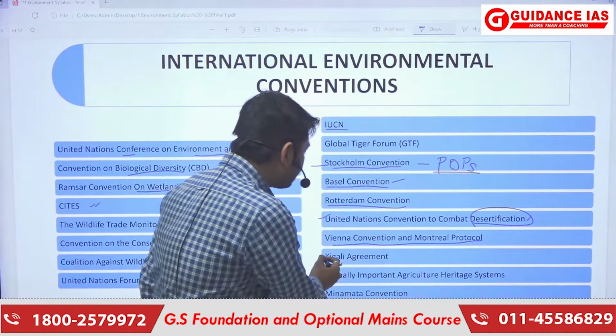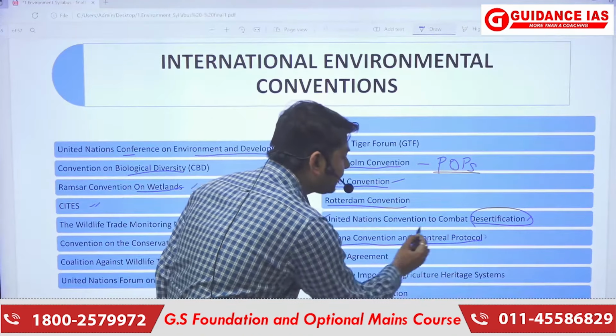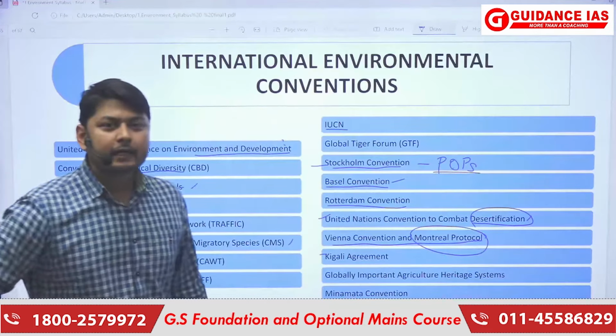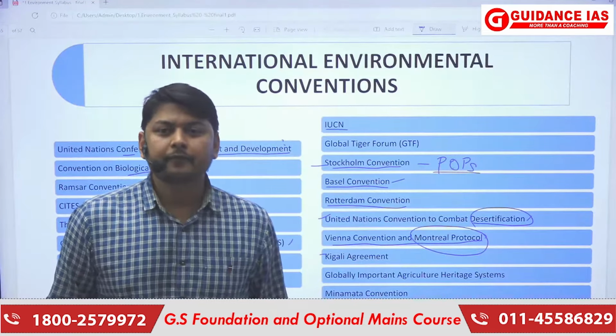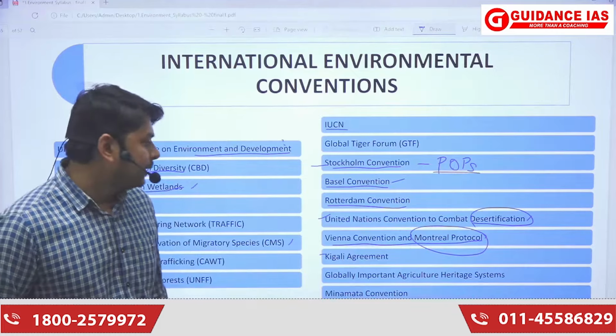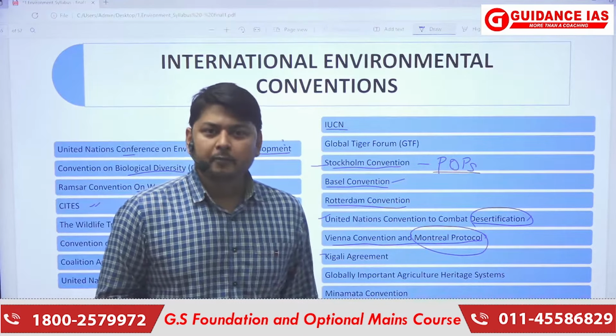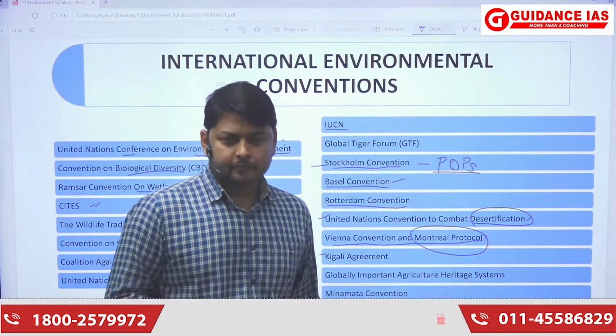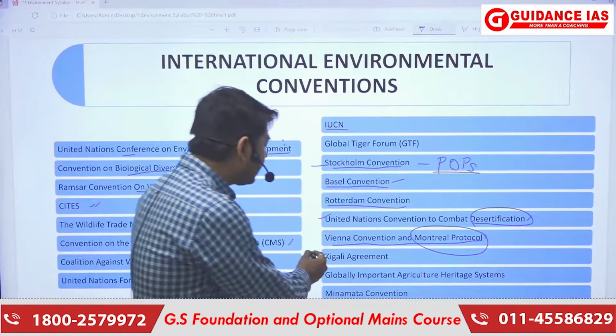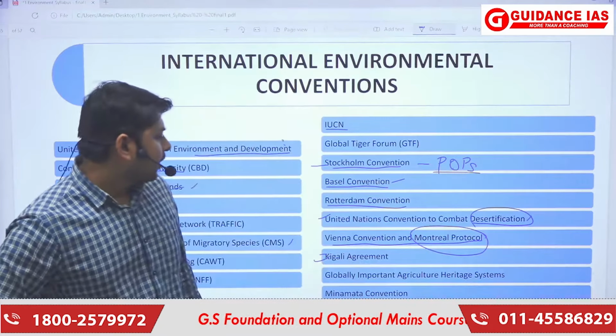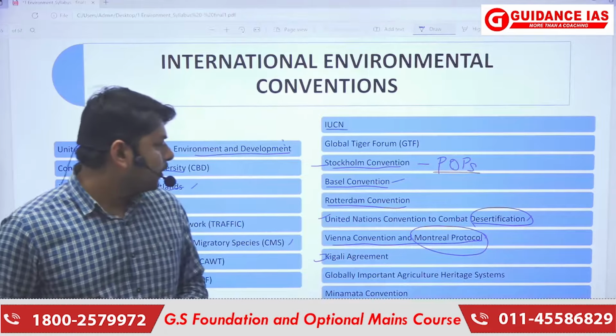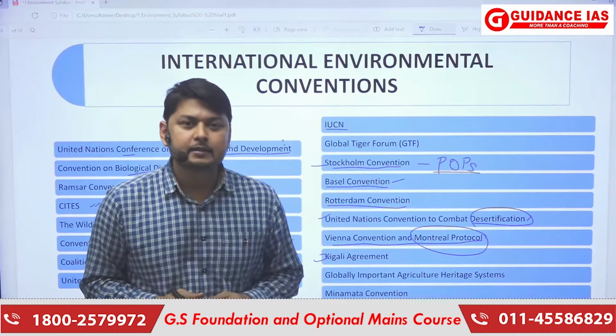Now there was an amendment made to the Montreal Protocol, which included different kinds of gases to be eliminated or to be stopped from being used in different products. So there was a Kigali Agreement. Now there are the Globally Important Agricultural Heritage Systems.